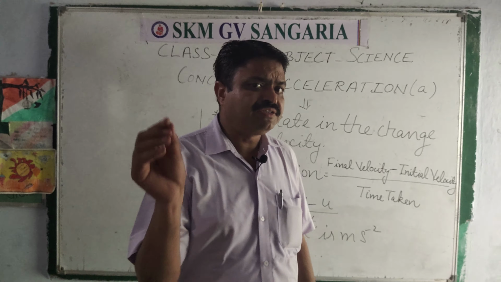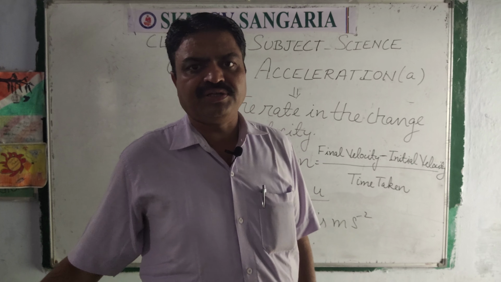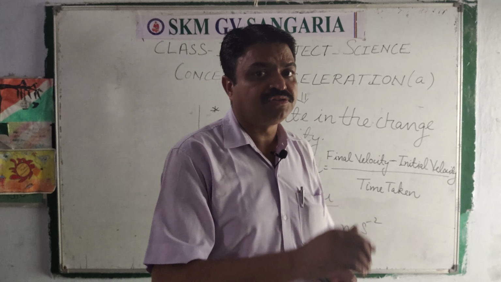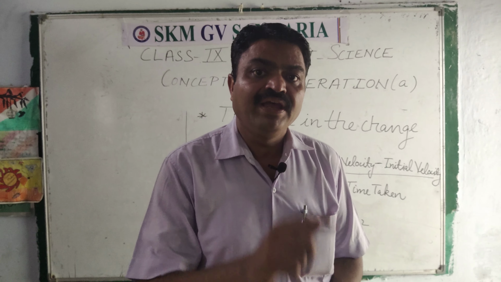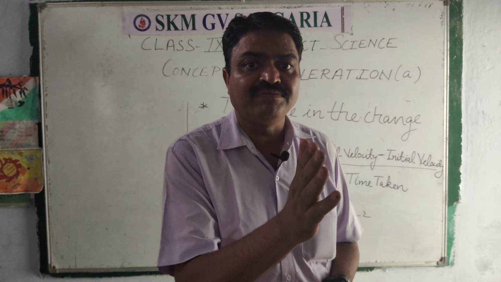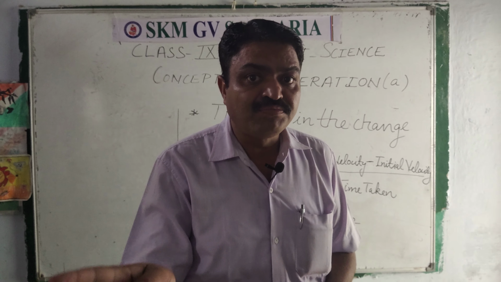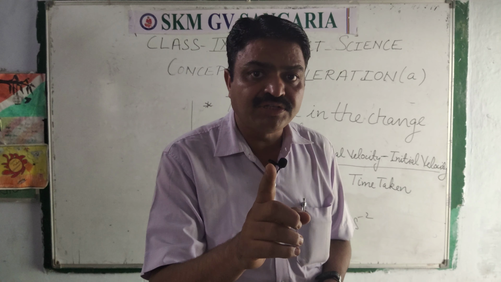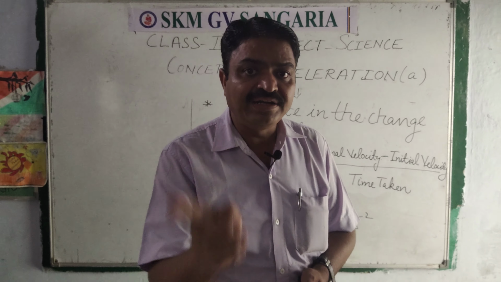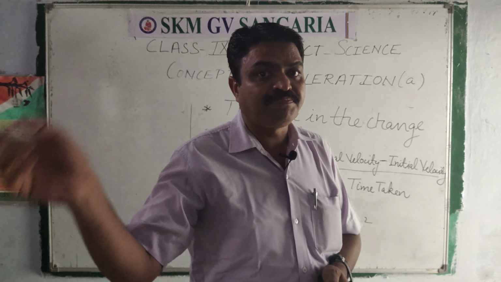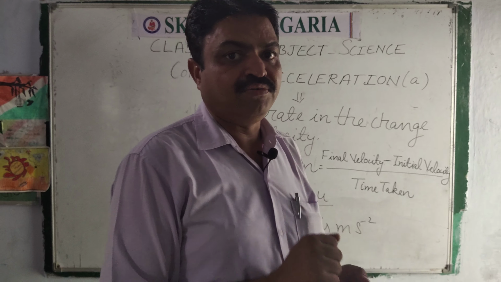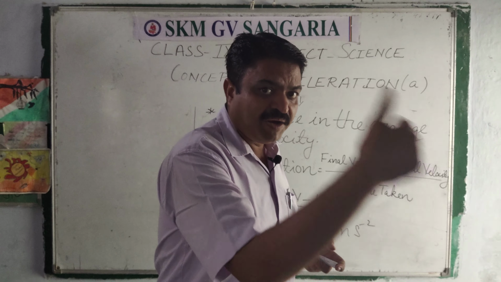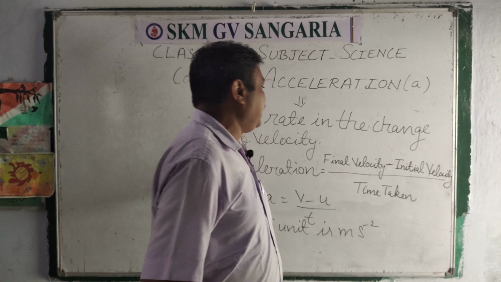Like I have told you about the two types of velocity, initial velocity and final velocity. Initial velocity is the velocity at which an object starts its motion with respect to the observer and the surroundings. Final velocity is the velocity at which an object ends its motion with respect to the observer and the surroundings. So the change between these two velocities per unit time is known as acceleration.